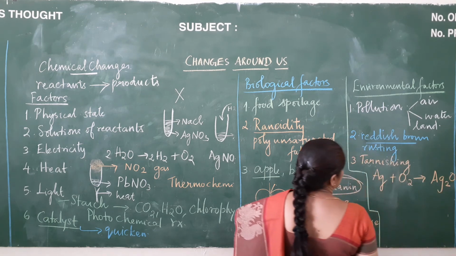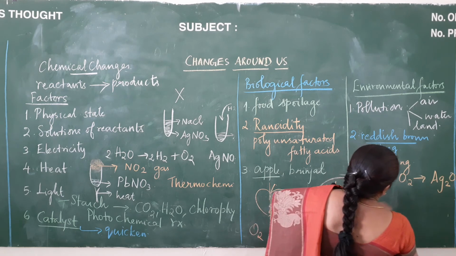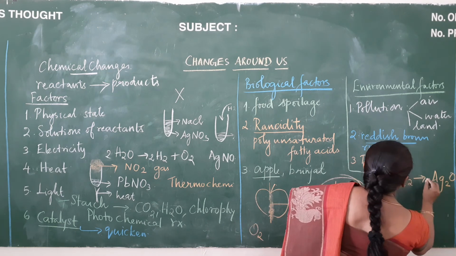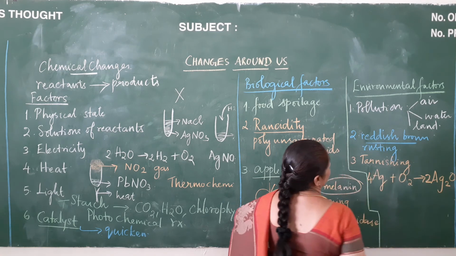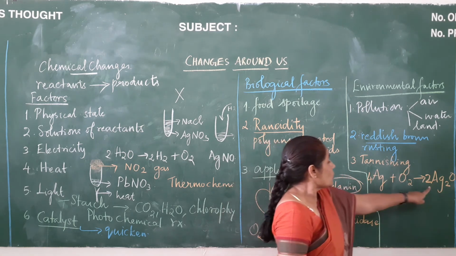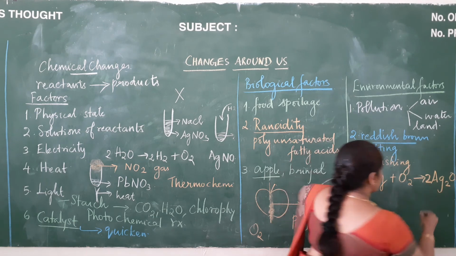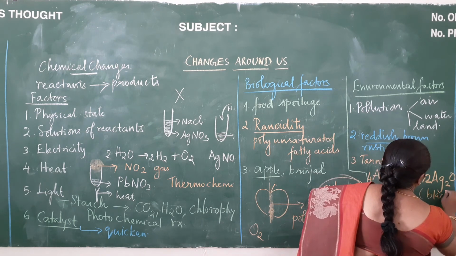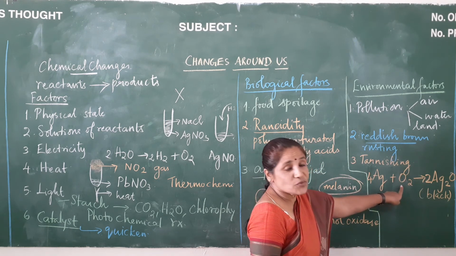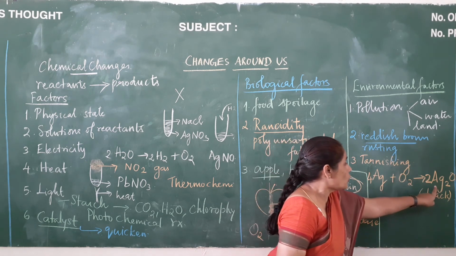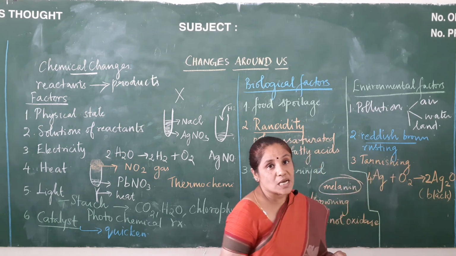Let us balance it: here let us put it as 2, and so this will become 4. So the silver oxide is formed. Because of the presence of this silver oxide, you get a black color. The silver oxide is black in color. So silver, when it is exposed to atmospheric air for long, forms silver oxide, which is black in color. This process is called tarnishing.